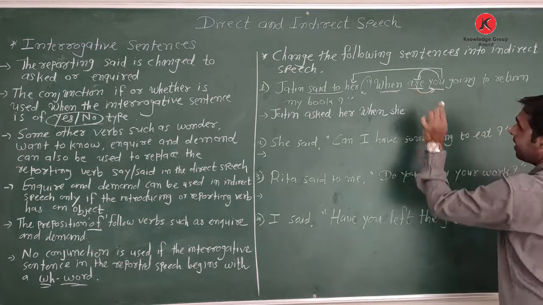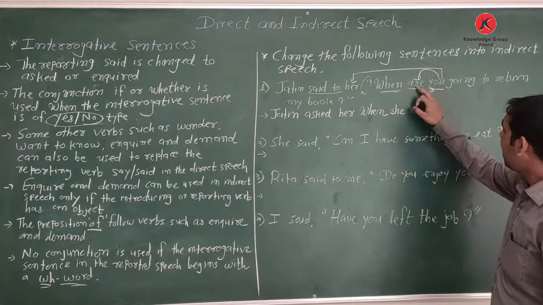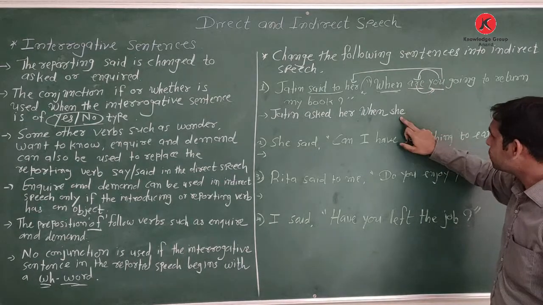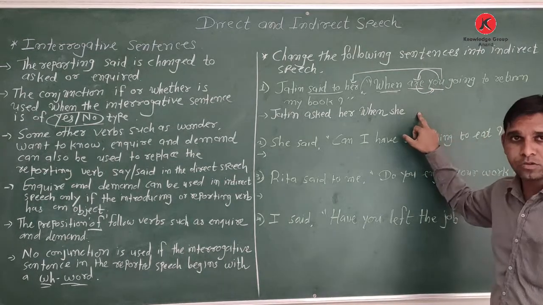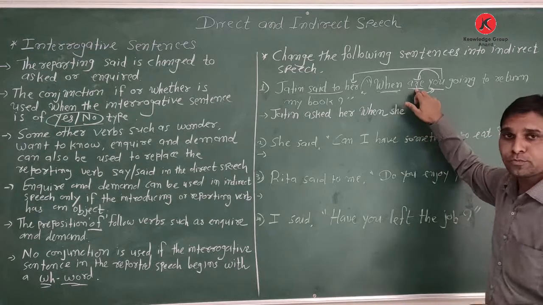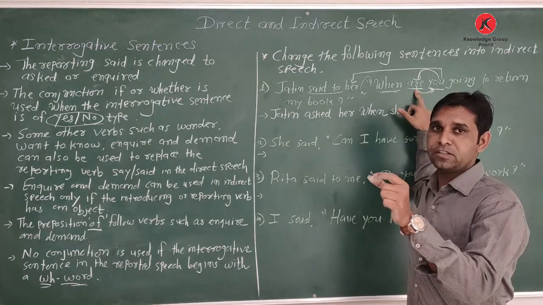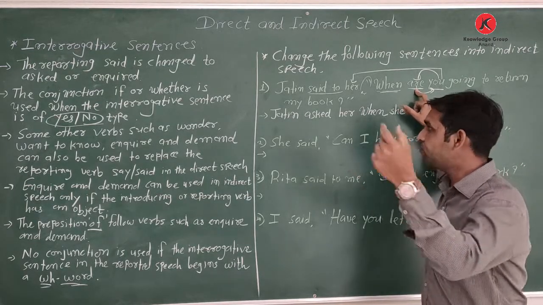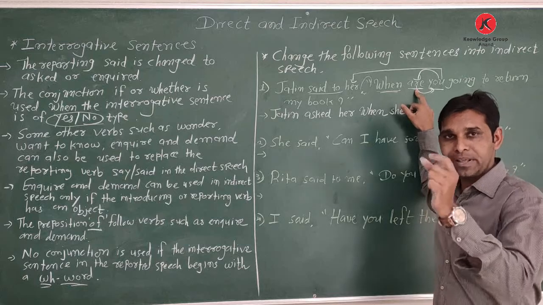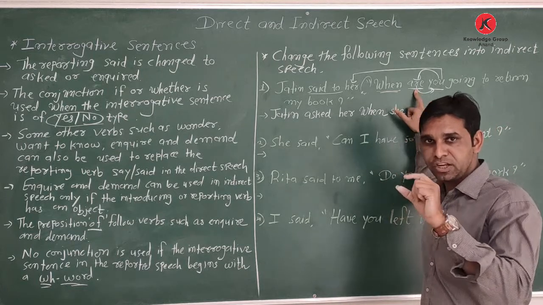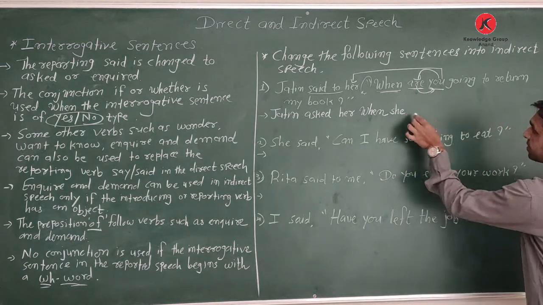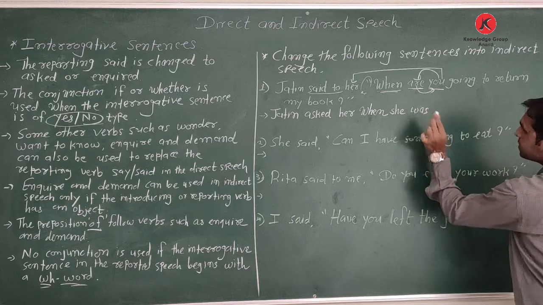Then here are is given. With what do we use it? Here it is present continuous. When we change from direct into indirect, present continuous tense is changed into past continuous, so we write was.